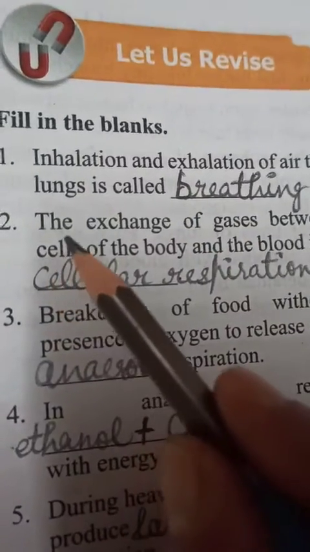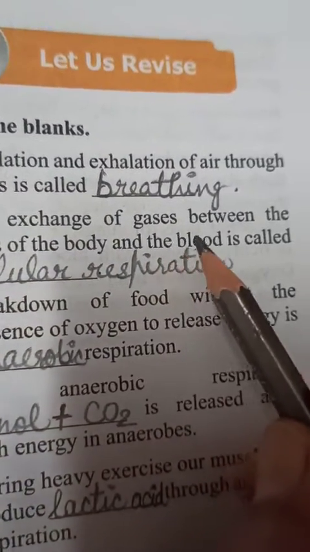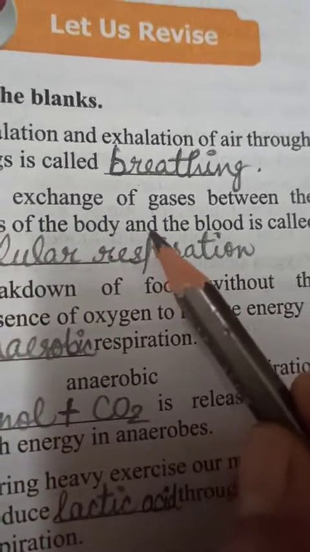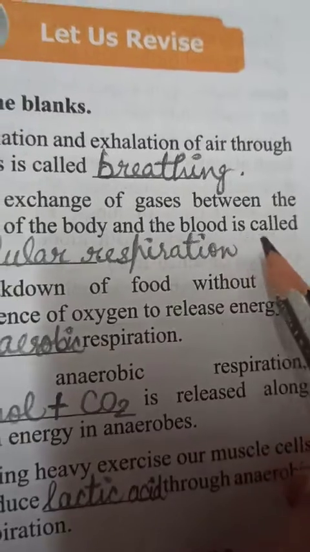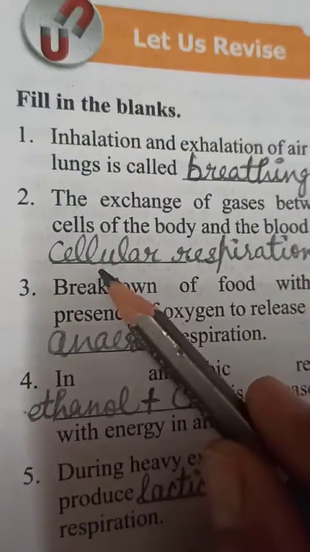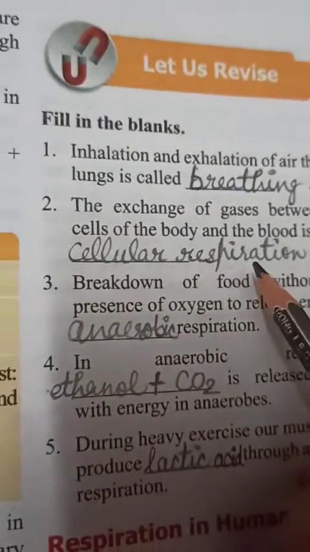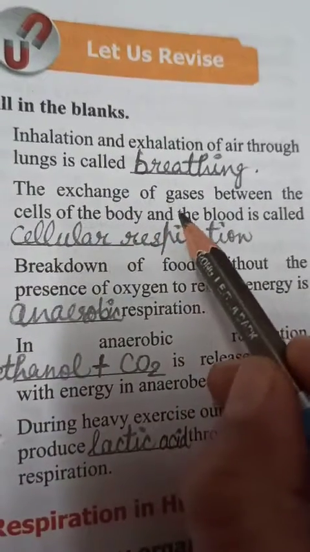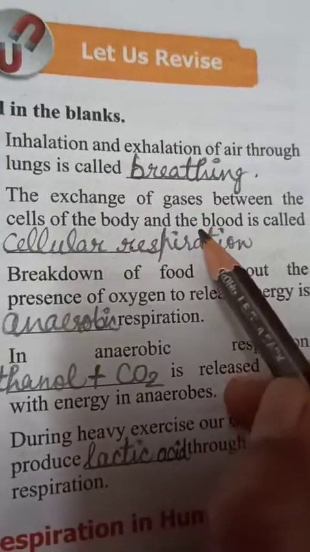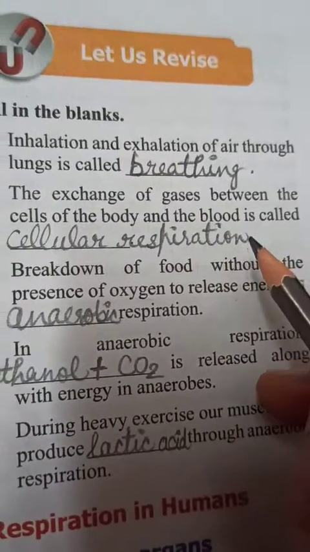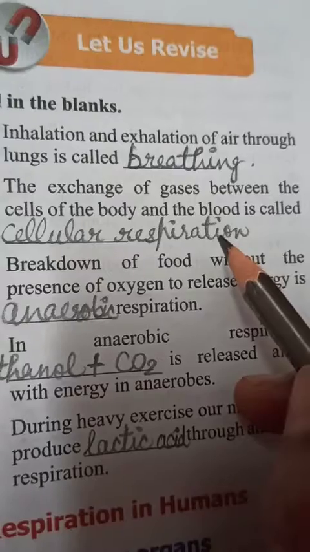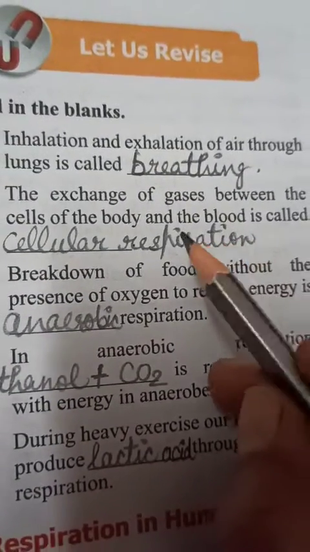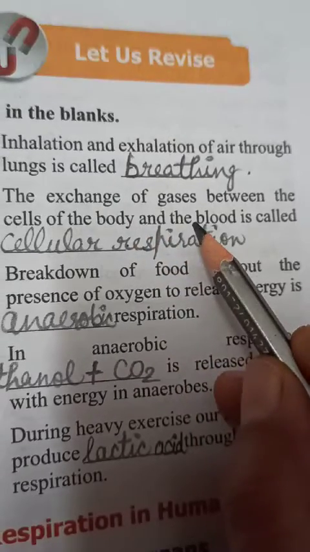Second is: the exchange of gases between the cells of the body and the blood is called cellular respiration. Children, when there is exchange of gases after burning of food, means after the oxidation of food with the help of oxygen, this process takes place.